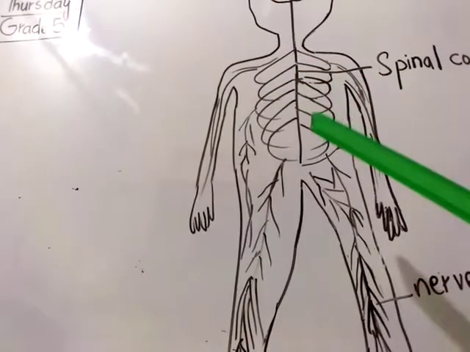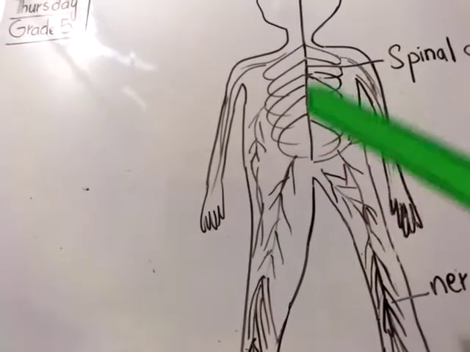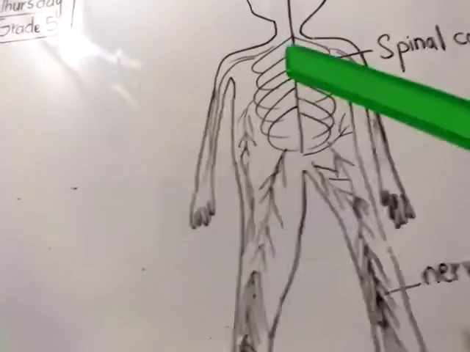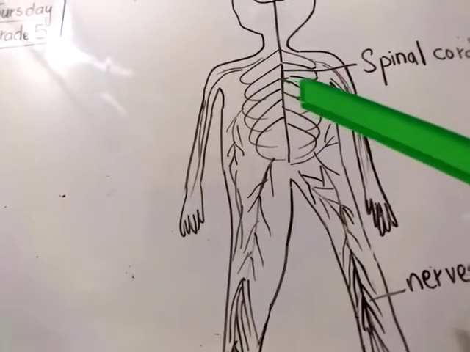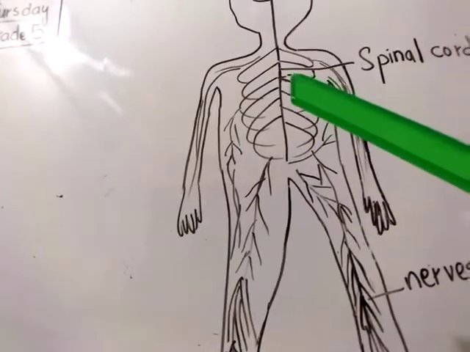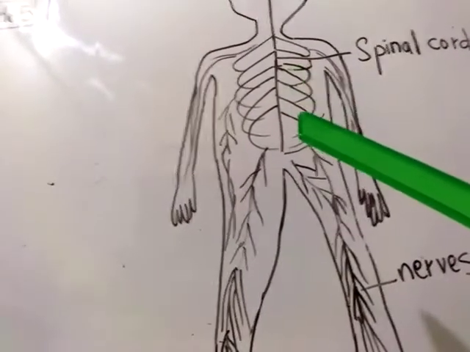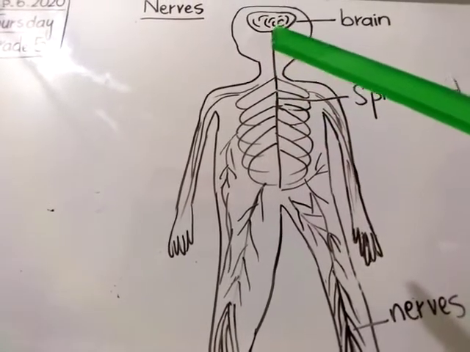The center line is called the spinal cord. So they are connected with the spinal cord. The remaining part is connected with the spinal cord. What are the remaining nerves connected with? They are connected by the spinal cord, and the spinal cord is connected to the brain. Look at how, where it is connected. It is directly connected to the brain.